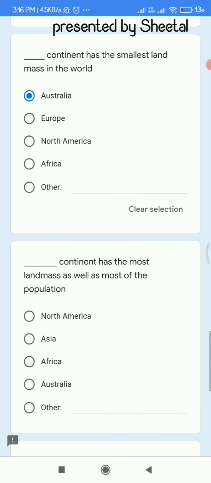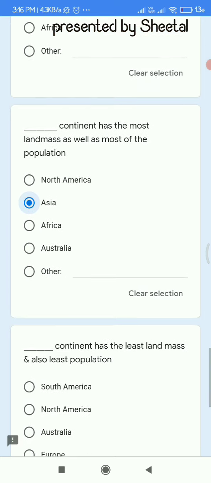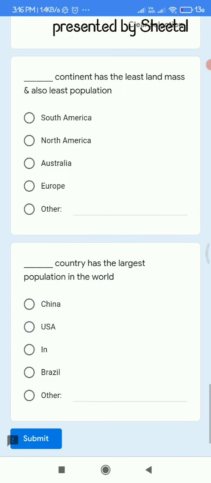Dash continent has the most landmass as well as most of the population. Now, where both the conditions are satisfied, it is only in Asia. Next, the continent which has least population and least landmass. Its options are like South America, North America, Australia and Europe. So here the right answer is Australia.